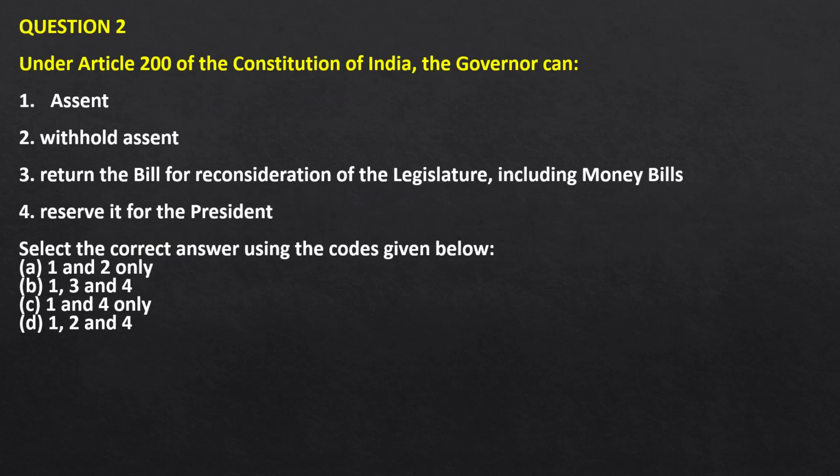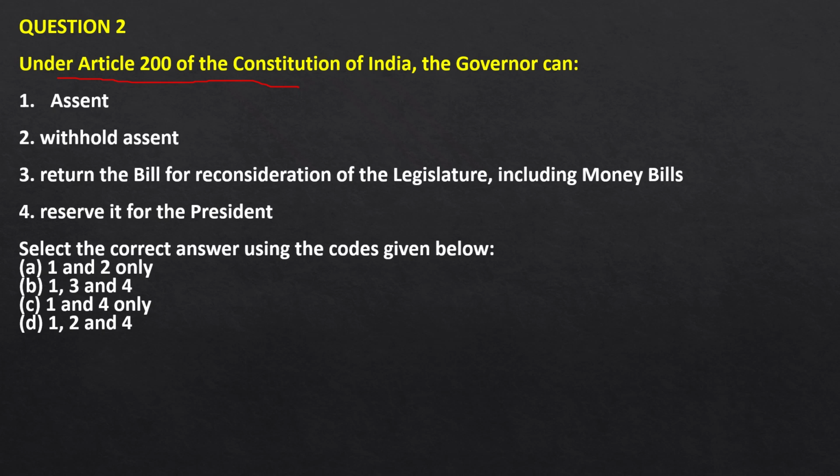Question number 2. Under Article 200 of the Constitution of India, the Governor can: Statement 1. Assent. 2. Withhold assent. 3. Return the bill for reconsideration of the legislature, including money bills. 4. Reserve it for the President.